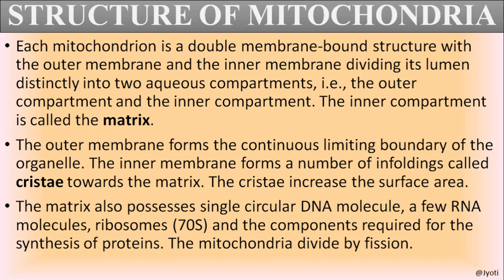The matrix of the mitochondria contains circular DNA. As I have told you, they have their own DNA. They also contain RNA because the RNA is produced from the DNA. And since this DNA can synthesize protein, ribosomes are also present in the mitochondria.